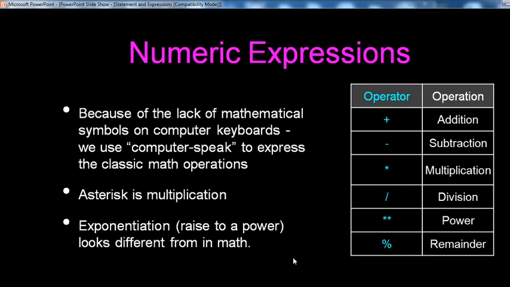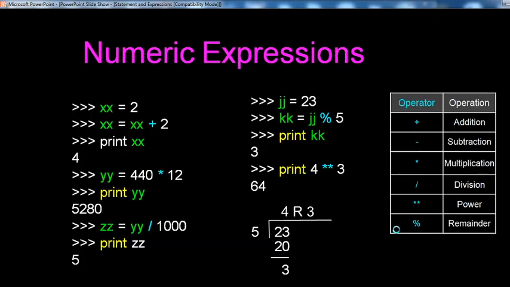Then numeric expressions. What types of numeric expressions are available in Python? Because of the lack of mathematical symbols on the computer keyboard, we use special symbols to express the classic math operations. Asterisk is multiplication, and raising to a power looks different from math. What types of operators are available and what are their operations? We have already seen this in the third lecture, the operators available in Python. We will see them again here: plus for addition, subtraction, multiplication, division, power and remainder.